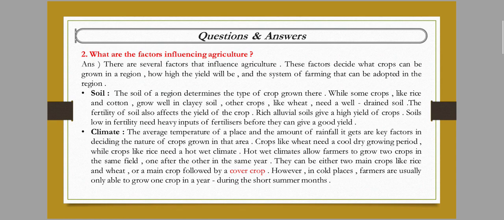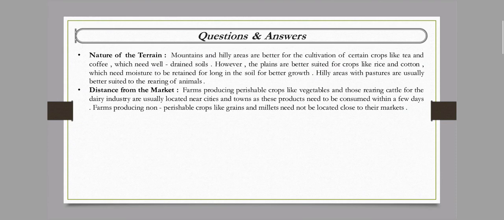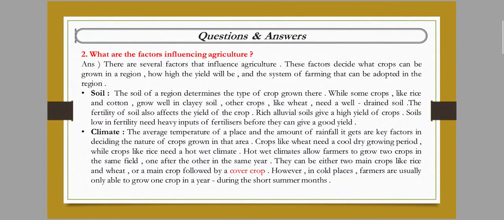Next is, what are the factors influencing agriculture? Soil, climate, nature of terrain, distance from market, okay. So these are the 4 points which are factors influencing agriculture.